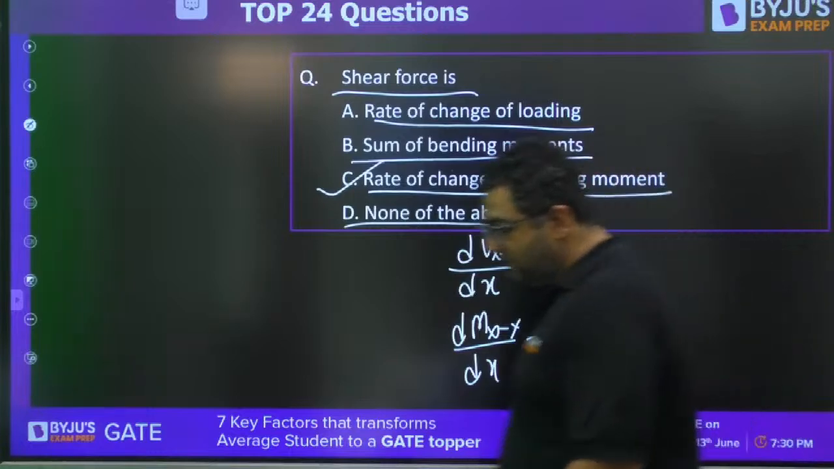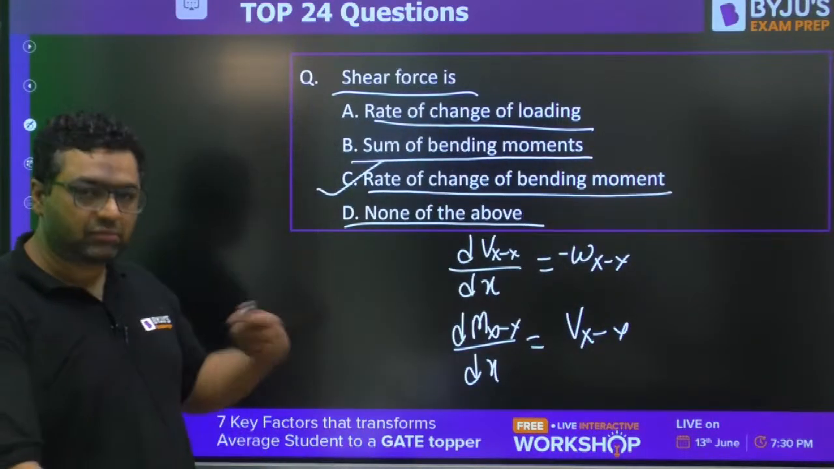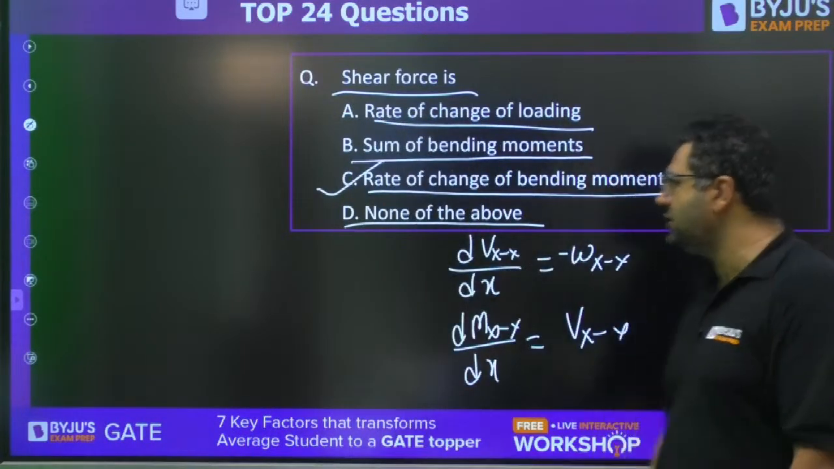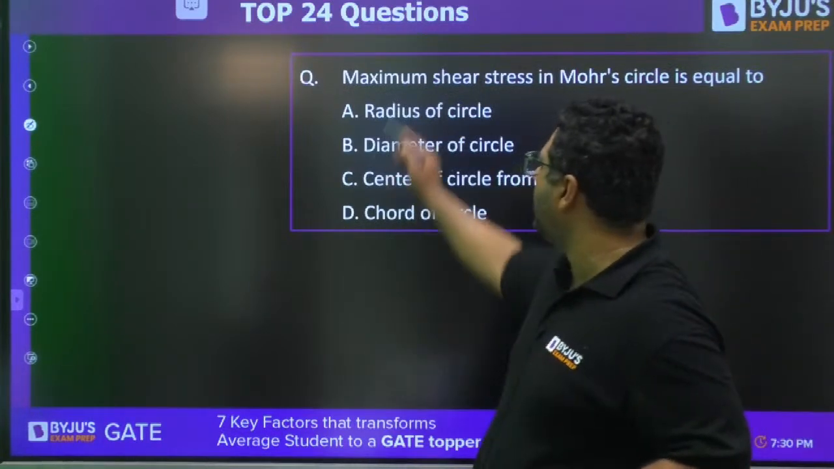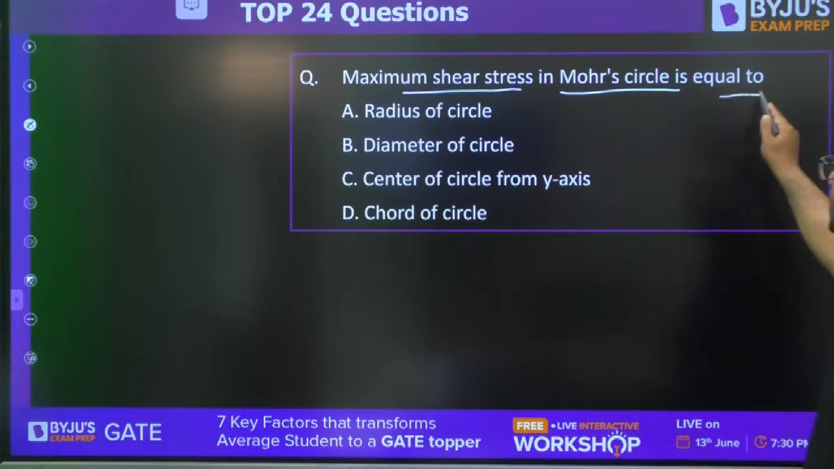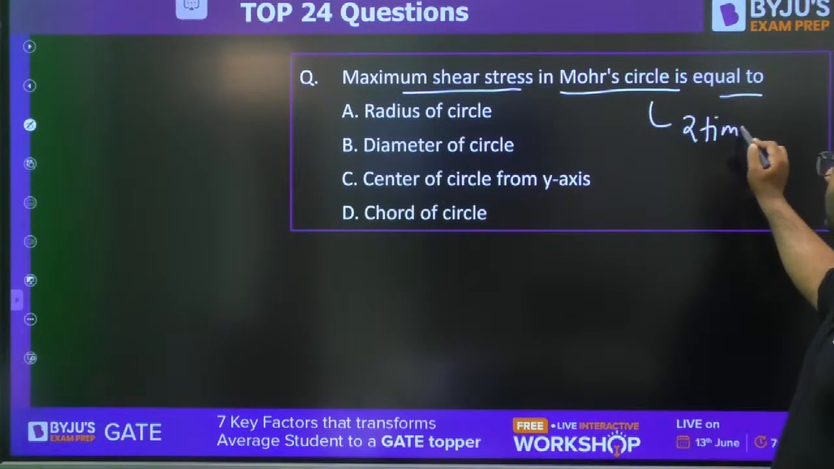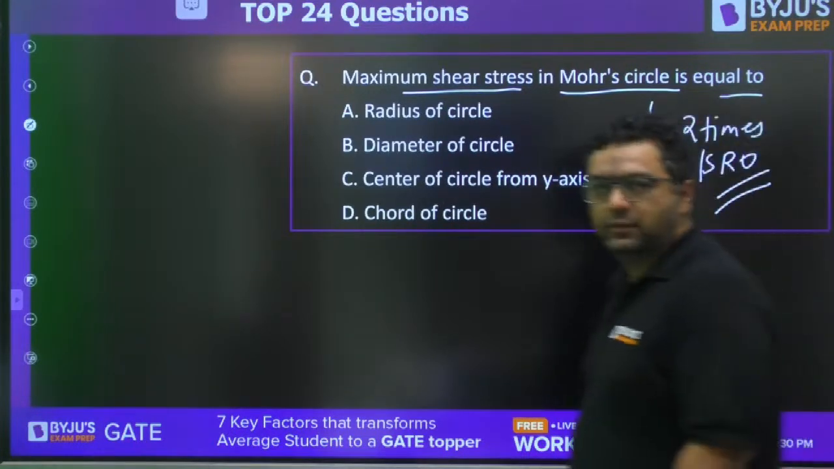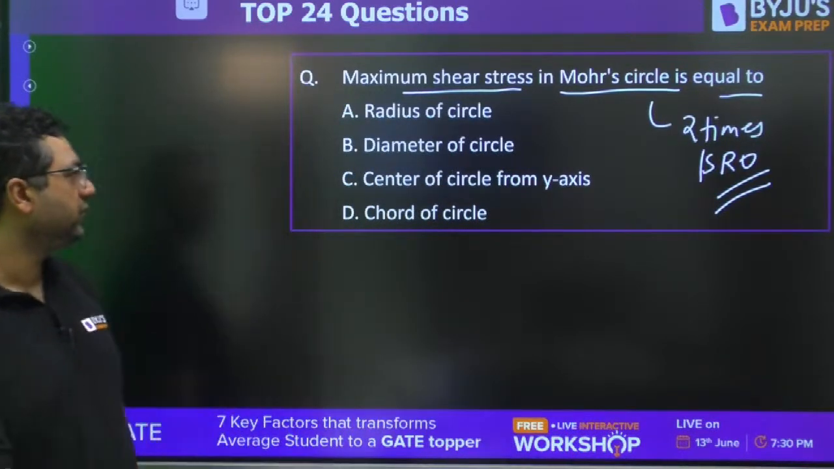So initially we have seen some difficult numerical questions, and some conceptual questions which are somewhat tricky. Now we are having some easy questions as well, because all types of questions have been seen in the ISRO paper. Maximum shear stress in Mohr circle is equal to. This question was repeated twice in ISRO. Not directly, indirectly. Very easy question it is.